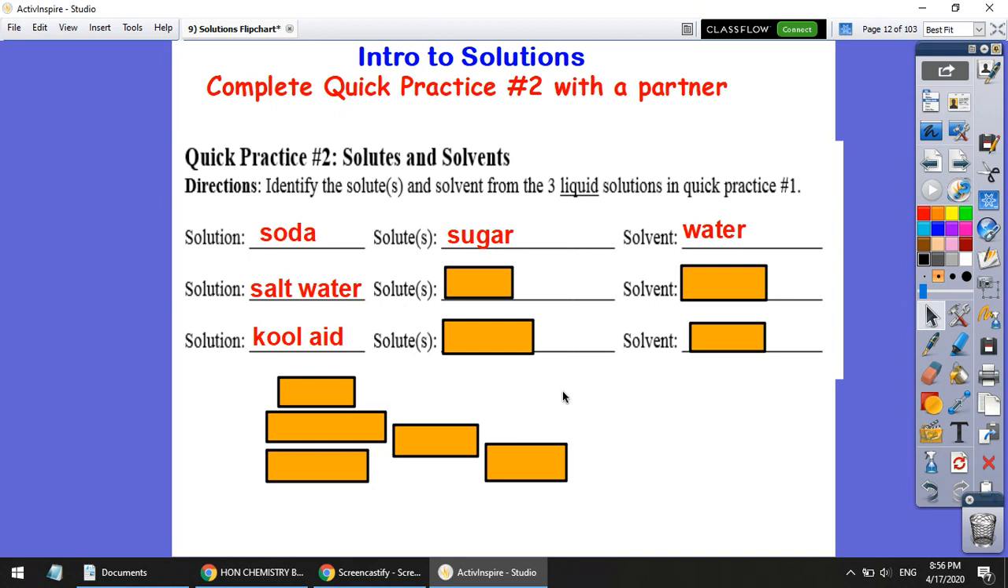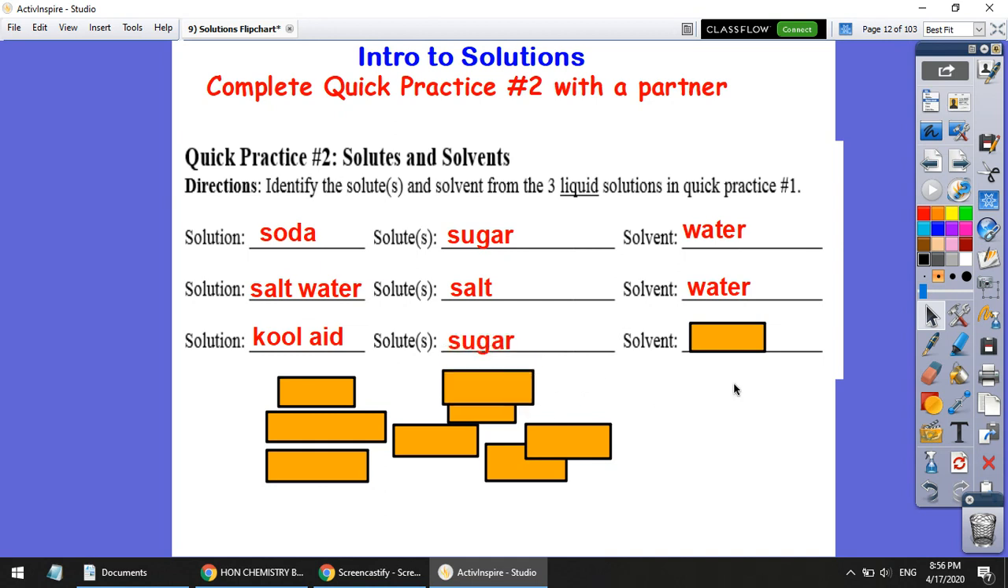Okay, what about salt water? Well, it's kind of in the name, right? To get salt water, we dissolve salt in water. So salt is our solute and water is our solvent. All right, and then in Kool-Aid, again, we talked about this just in the last slide. We basically are taking this sugary powder, sugar, and we're dissolving it in water. So it turns out that water is actually a really good solvent.